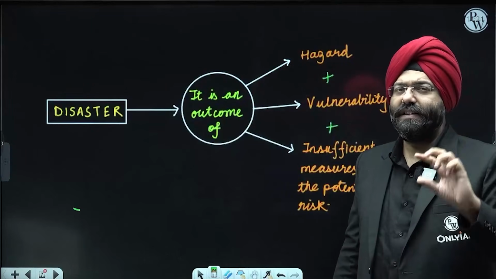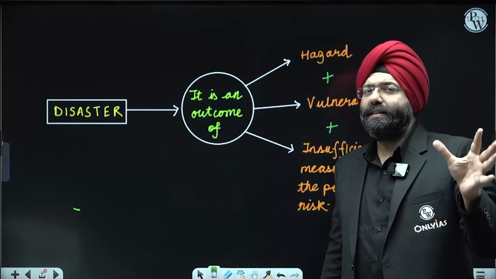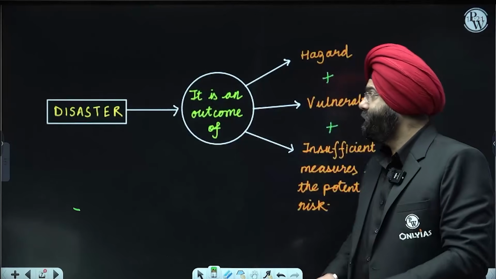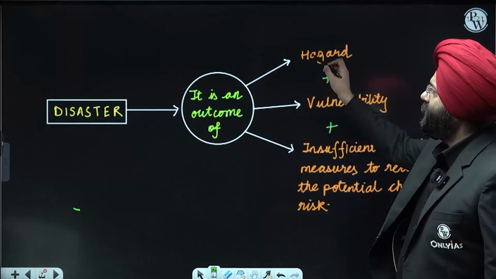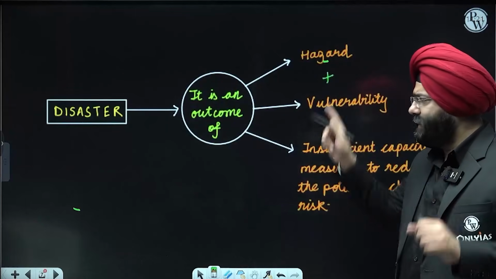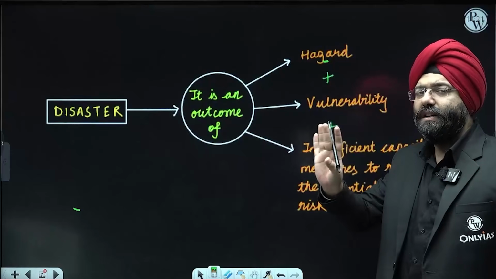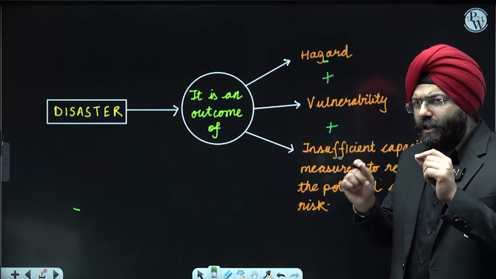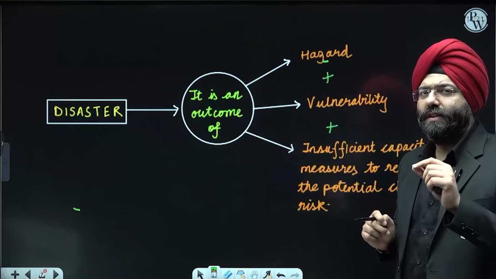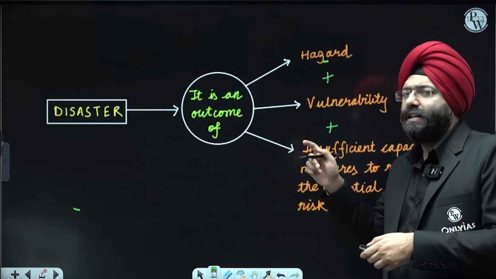Disaster itself is a very huge word which comprises a lot of things. First, it is an outcome of a hazard. Now, please understand, in this particular thing that I've explained, there are 4 keywords that are mentioned here. If you note down those keywords or understand those keywords, I will be explaining them in the coming slides.